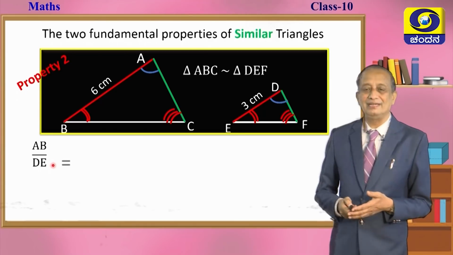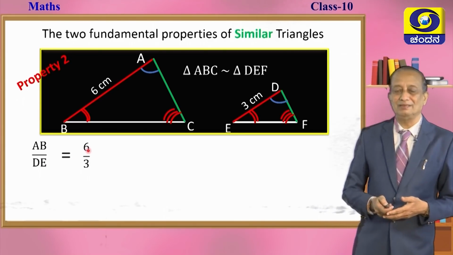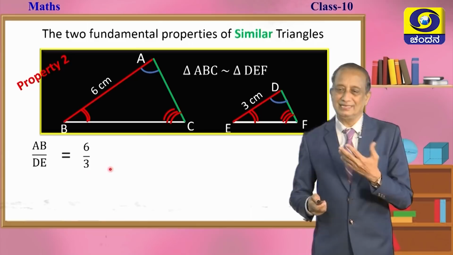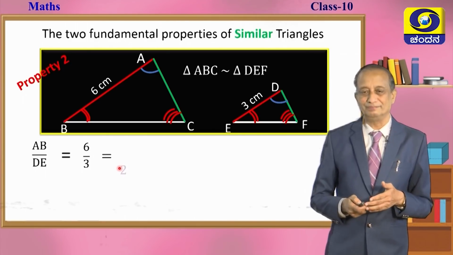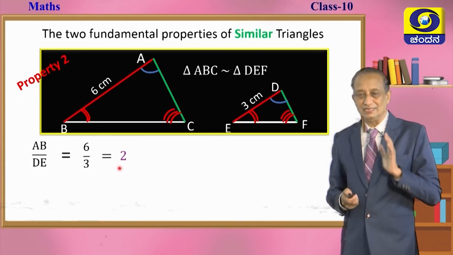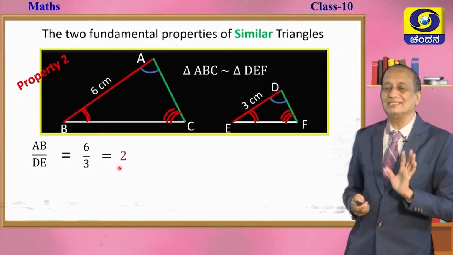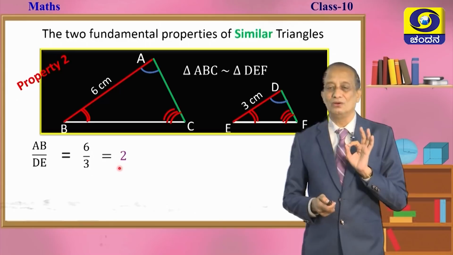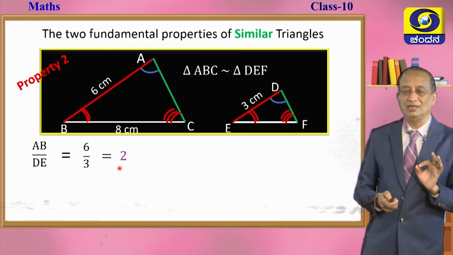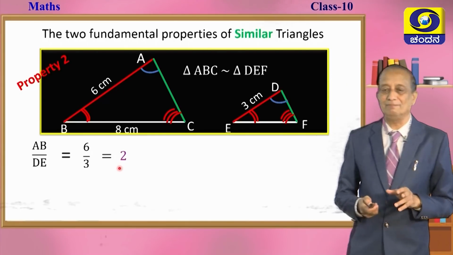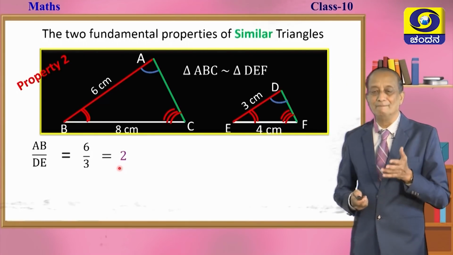AB by DE is equal to 6 centimeters by 3 centimeters. Centimeters get cancelled, 3 ones are 3, 3 twos are 6, which means that AB is twice DE. This is the meaning one should understand. Now, let us go to the other pair of corresponding parts, BC and EF, which are the bases here.